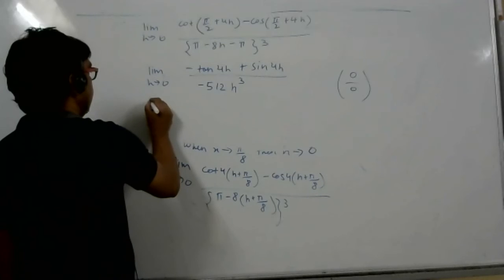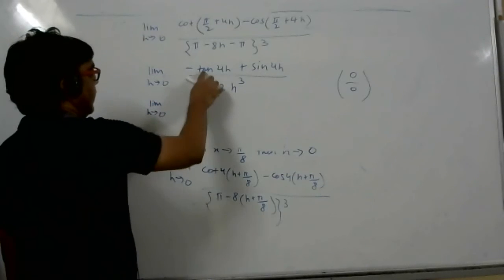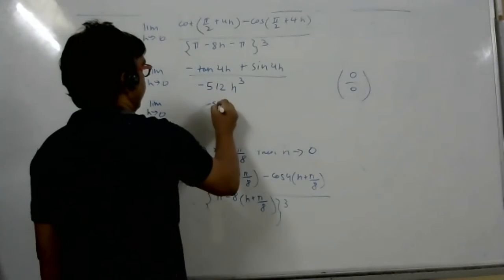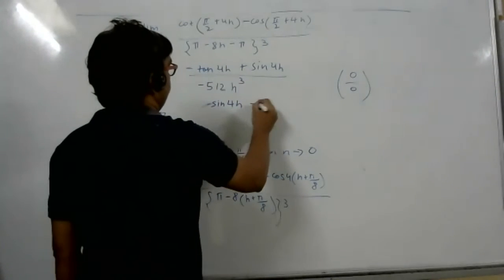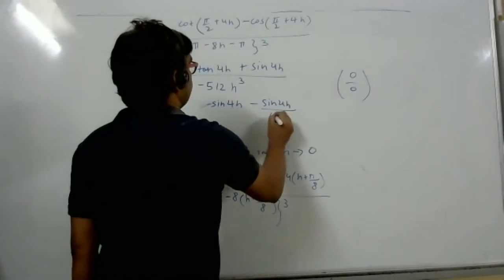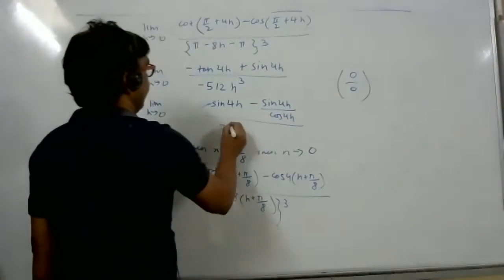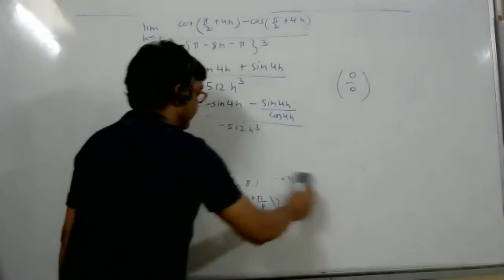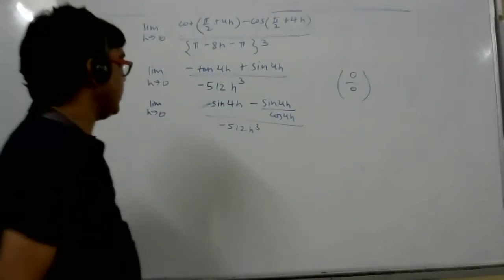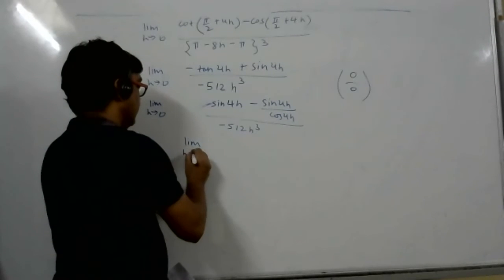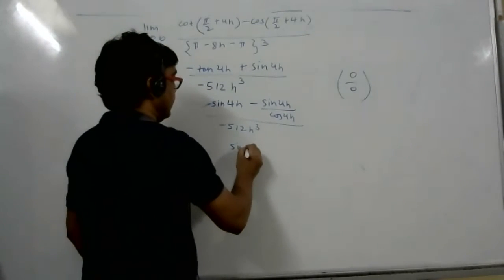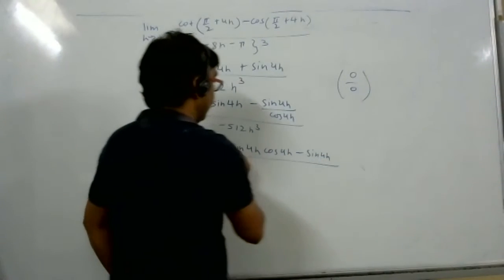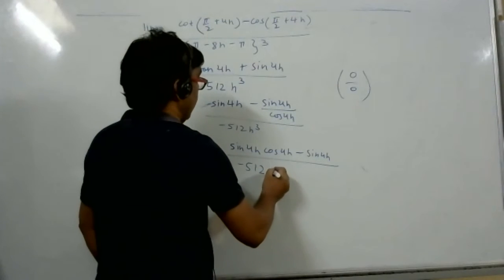Okay, now convert into sine and cos. So what should I write this as? Minus sin 4h, I'll write this first, and this later: minus sine 4h by cos 4h, by minus 512 h cube. Now LCM how much, student? LCM cos 4h. How much does it become? Minus sine 4h into cos 4h, sine 4h cos 4h minus sine 4h, by minus 512 h cube.